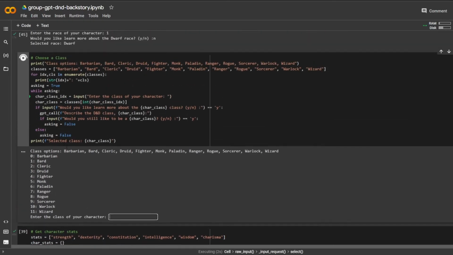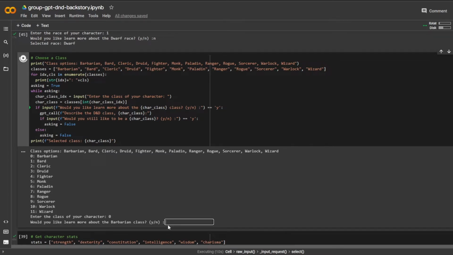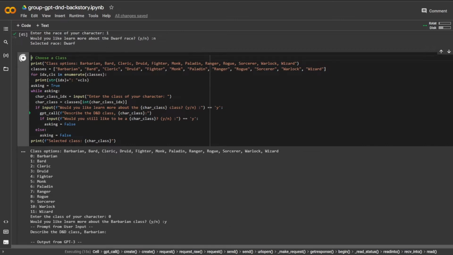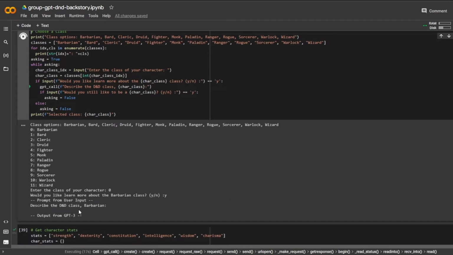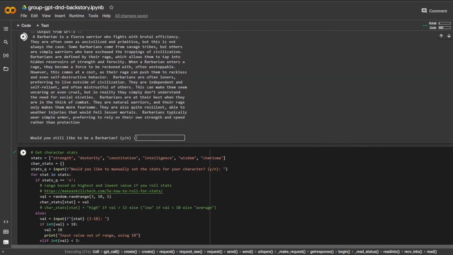Now choosing a class. Bedorgahorn to me sounds a lot like a barbarian, a fighter that goes into fits of rage. I don't necessarily need to learn more about it. I've definitely heard of, and probably played, a barbarian before. But you know what? I'm interested. Let's see what this has to say about it.